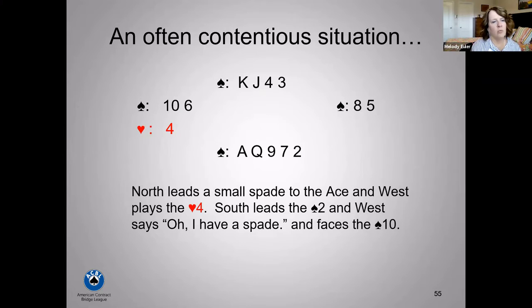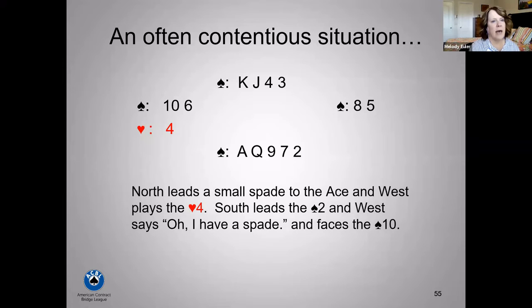So the reason they bring up this example is West may not say they have the 10. They may not have said, oh, I have a spade. They may have just put the 10 on the table, playing it. So now it becomes, was it really playing to the trick, or was it a correction of the revoke? And what we want to do here is look at who was it that spoke up first.